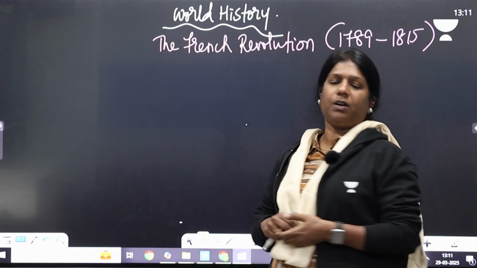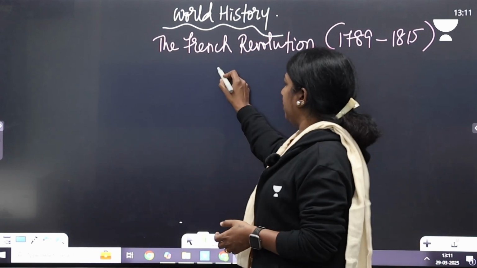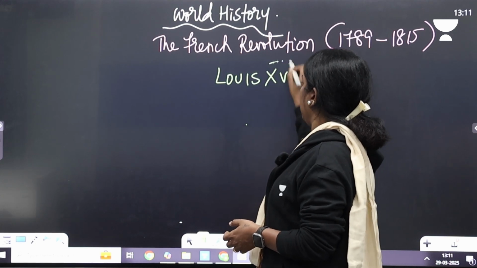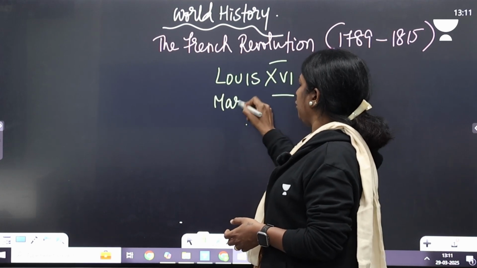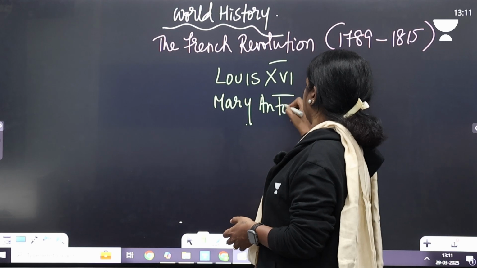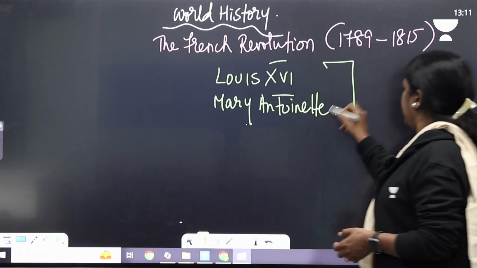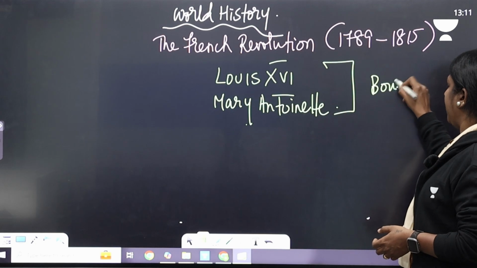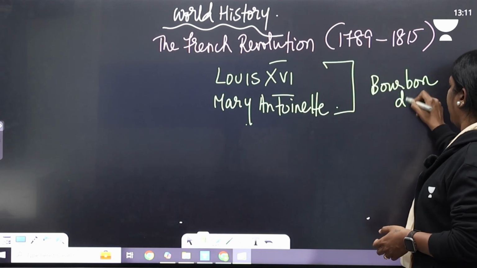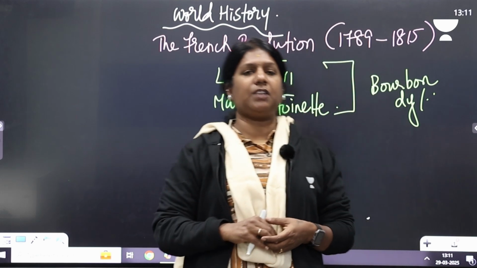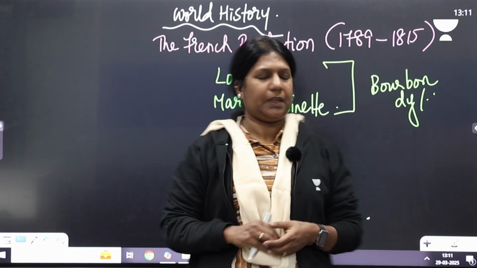So, who was the ruler of France during the French Revolution? The ruler of France was Louis XVI and his wife Marie Antoinette. They were the rulers of France. They belonged to the Bourbon dynasty of France, a ruling dynasty where we have the famous ruler of France called Louis XIV emerging.